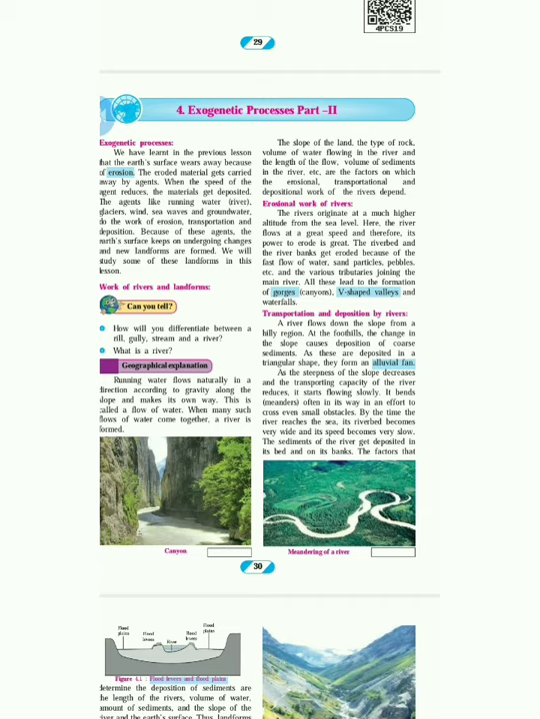Now, erosional work of rivers. The rivers originate at a much higher altitude above the sea level. Here the river flows at great speed and therefore its power to erode is great. The river bed and the river banks get eroded because of the fast flow of water, sand particles, pebbles and so on. And various tributaries join the main river. All these lead to the formation of landforms, that is canyons, V-shaped valleys and waterfalls.